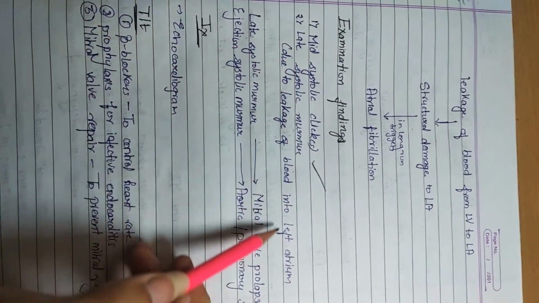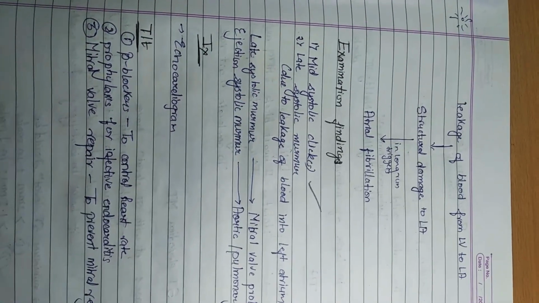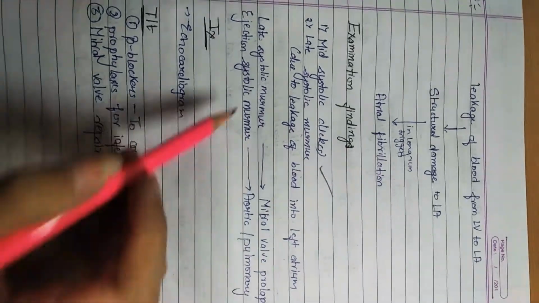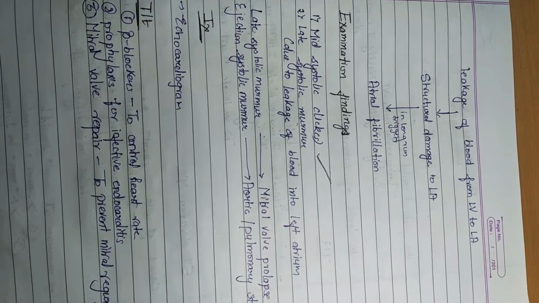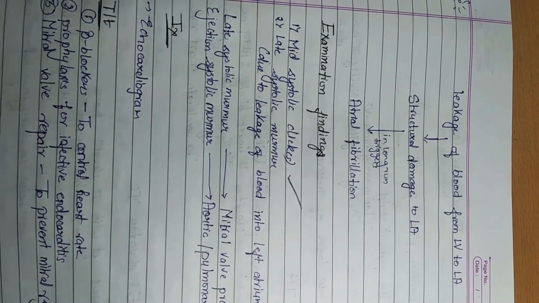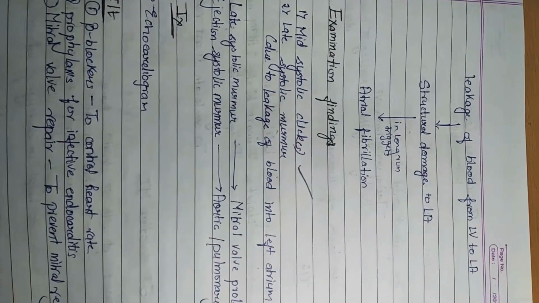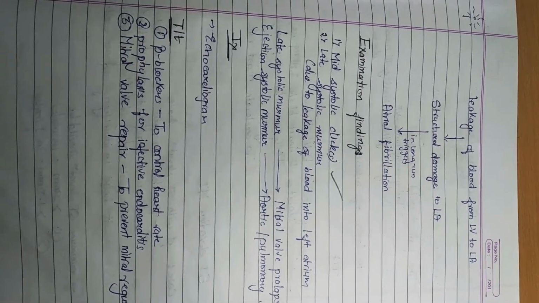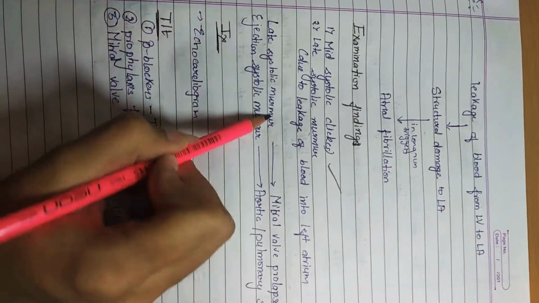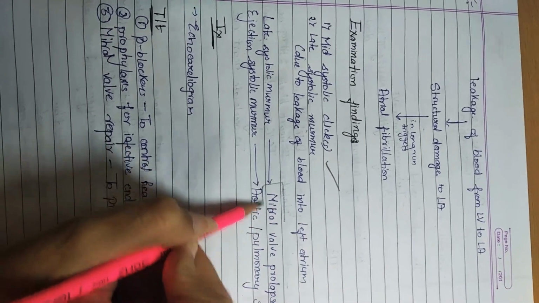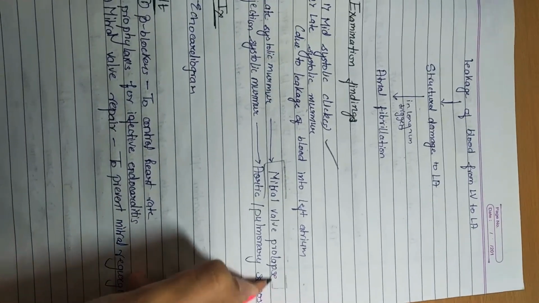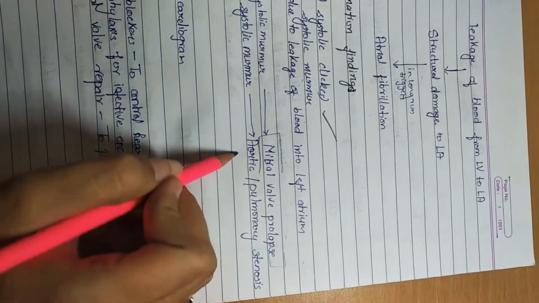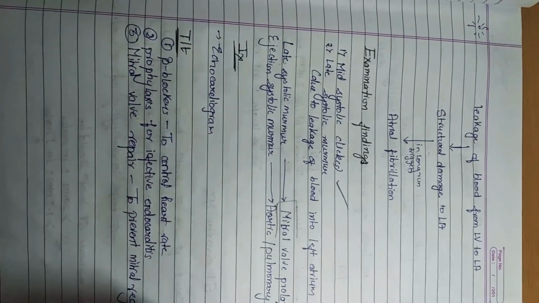Because of the leakage of blood into the left atrium, we hear a late systolic murmur. But what is the difference between the late systolic murmur and the ejection systolic murmur? The late systolic murmur is a classic feature of mitral valve prolapse, while the ejection systolic murmur is usually seen in aortic or pulmonary stenosis.